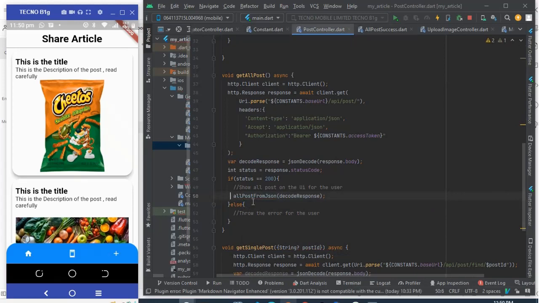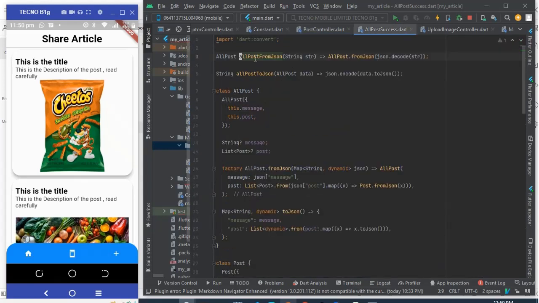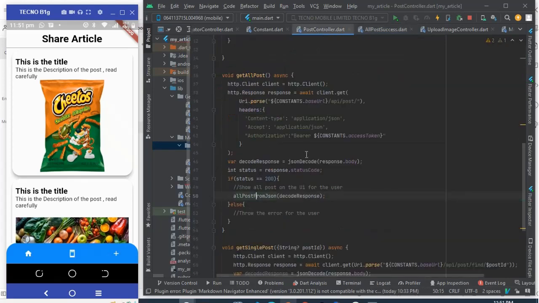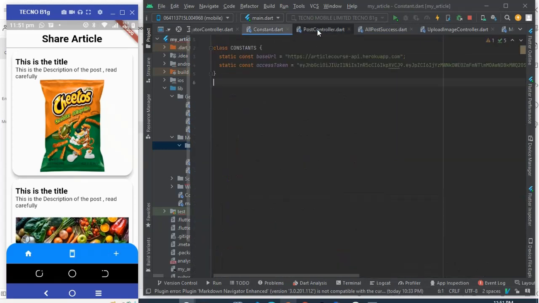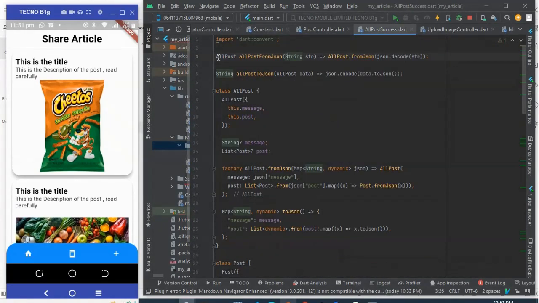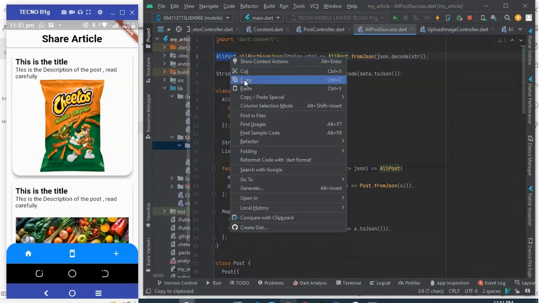If we call this method, it will return to us an all post object. All post is a class that returns this kind of model, so we can now query the model or the object. I'm gonna pass the string here, and it returns to us an all post object.